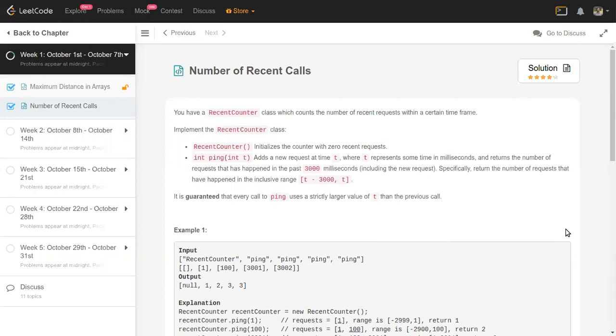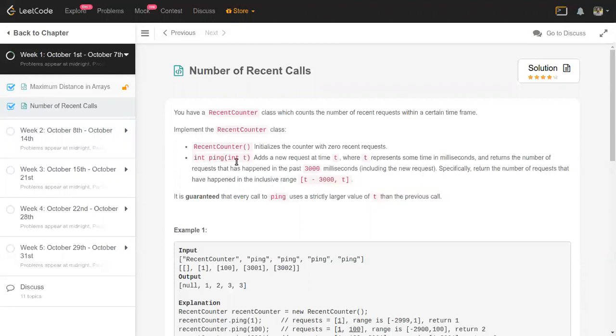So today's problem is number of recent calls. Here we need to write a recent counter class which counts the number of recent requests within a certain time frame, and that time frame is 3000 milliseconds in this problem. The class has a constructor where you can do some initialization. Otherwise, there is only one method, which is ping, and it gives t in terms of milliseconds since some initial